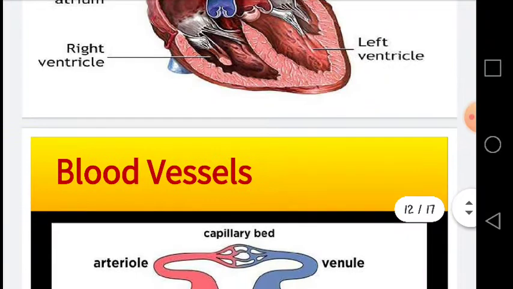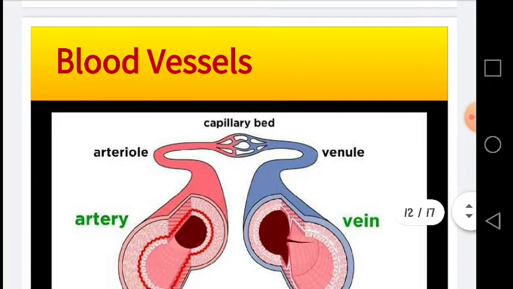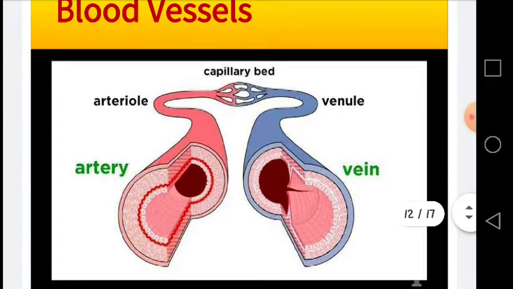Next we are moving towards the blood vessels. There are three types of blood vessels in our body. The first is the artery, second is the vein, and third is the capillary. What is the function? We will discuss in detail. Arteries always carry the blood away from the heart. Veins carry the blood towards the heart, and capillaries are specifically designed for the exchange of material.